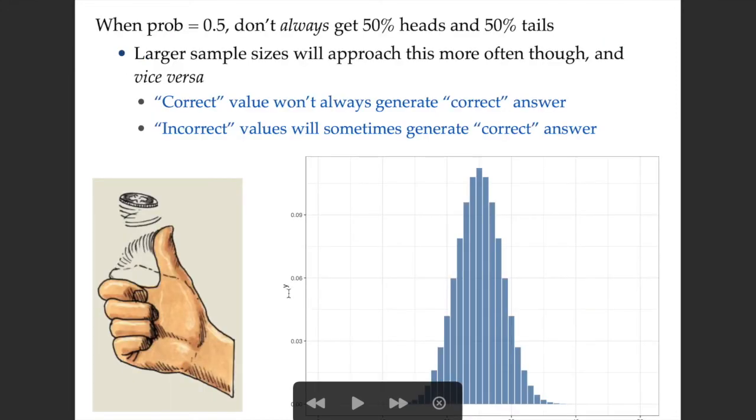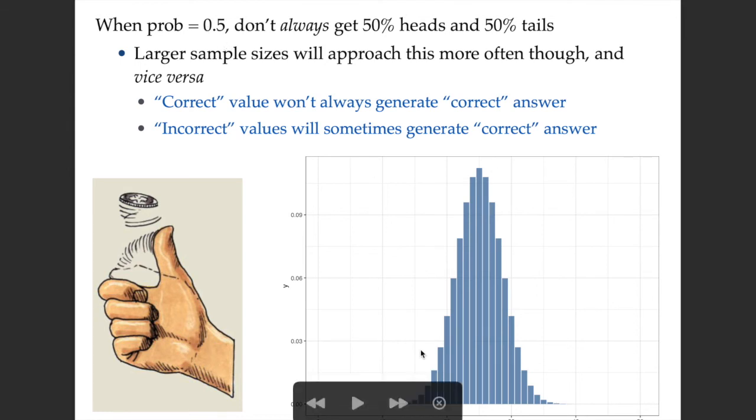And why that results, it's worth spending a little bit of time on that, right? So if we think about a coin toss, even though we know the probability of getting heads or tails is 0.5, for a certain sample set we don't always get 50% heads and 50% tails, right? If we flip it twice, there's a good chance that we'll get all heads or all tails. And if we flip it 10 times, it's unlikely that we'll get exactly 5 heads and exactly 5 tails, even though the true probability is 0.5.